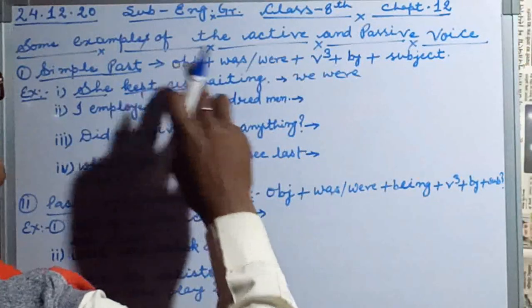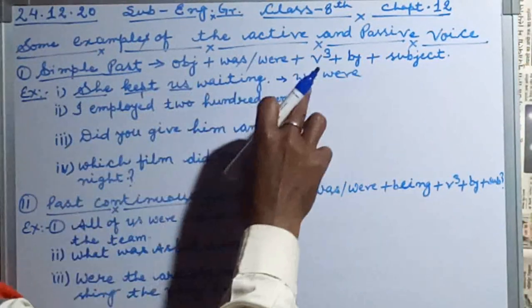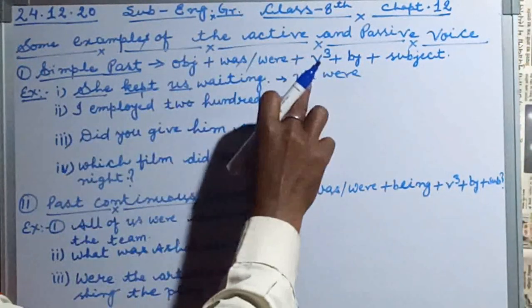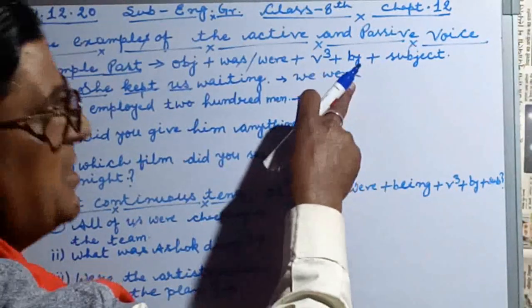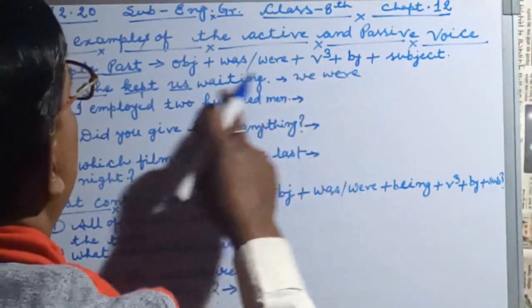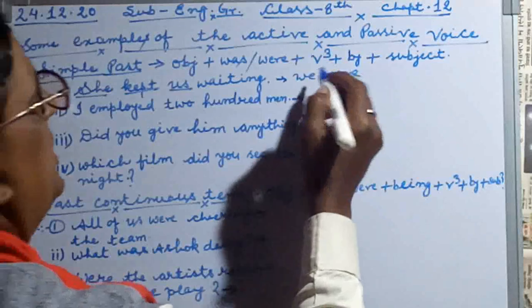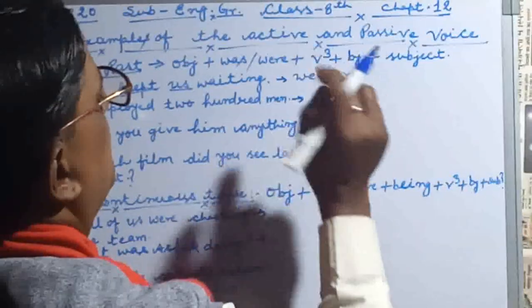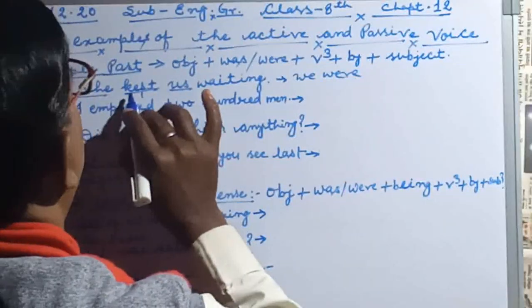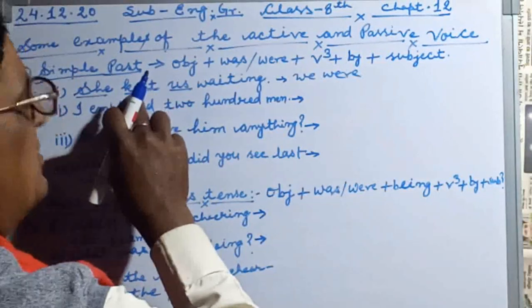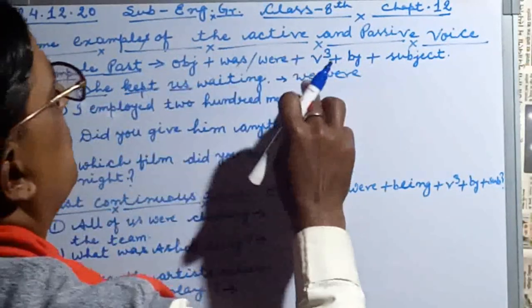Us changes into we, and because it is plural, we use were. We were kept. We use the third form of the verb, and kept is already given here.